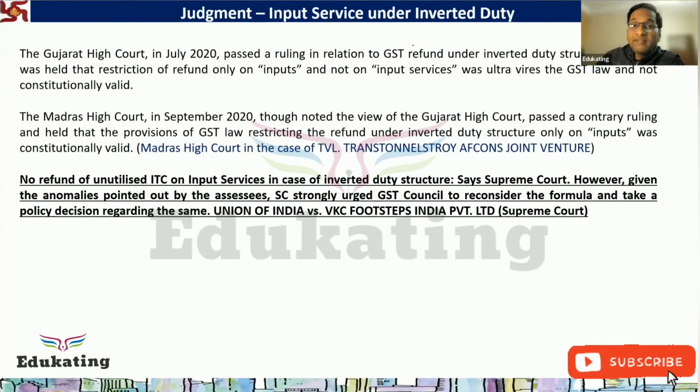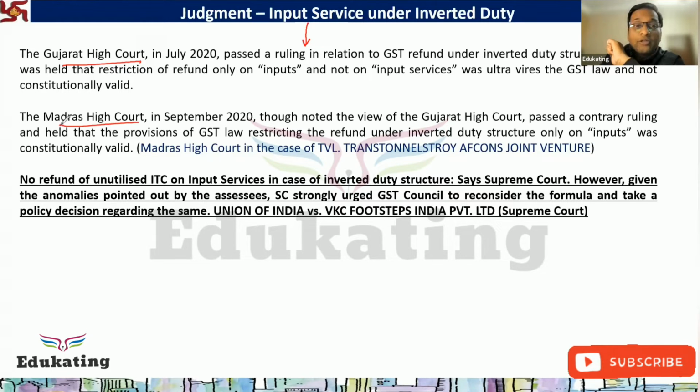Now this was a very important judgment regarding this inverted rated tax structure. Gujarat High Court gave a decision favorable to the taxpayer that input service should also be allowed as refund.